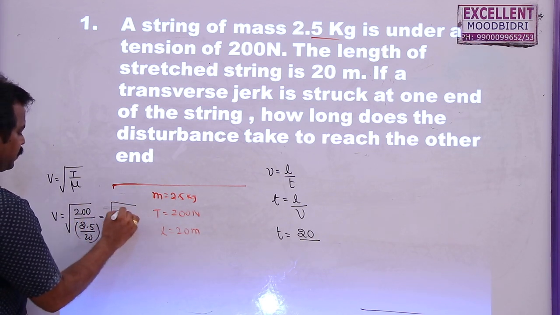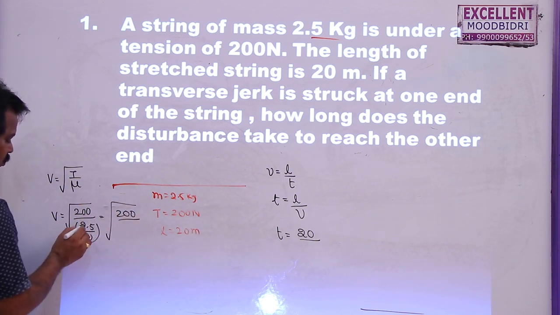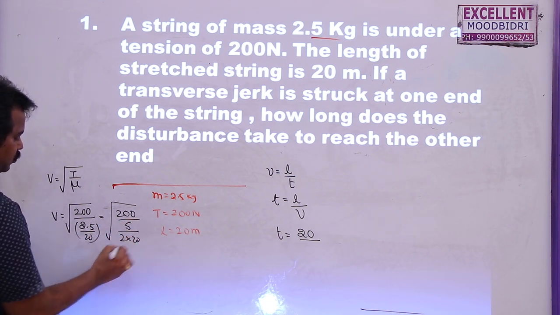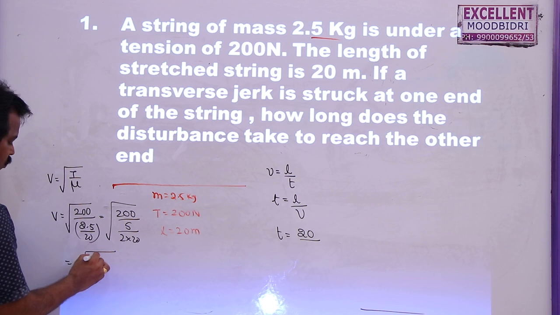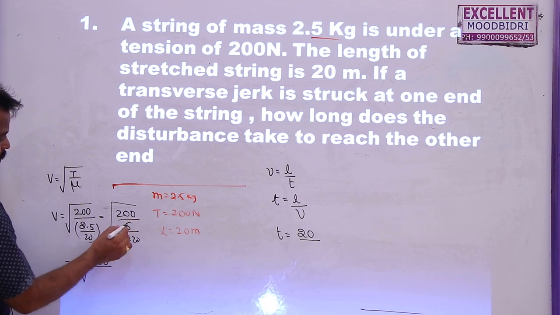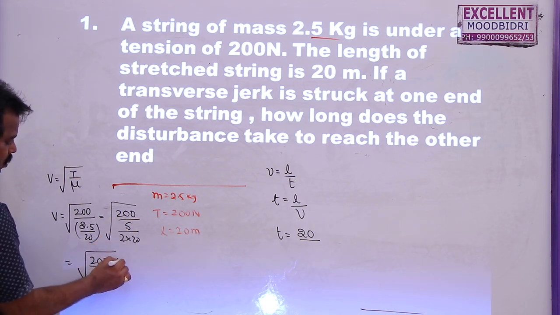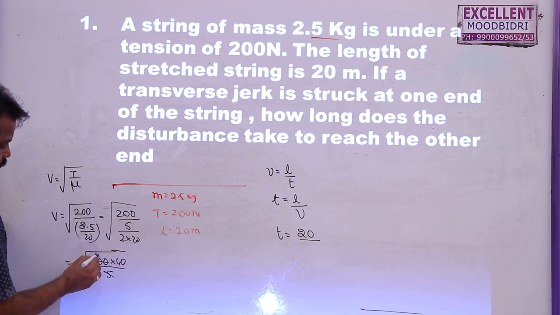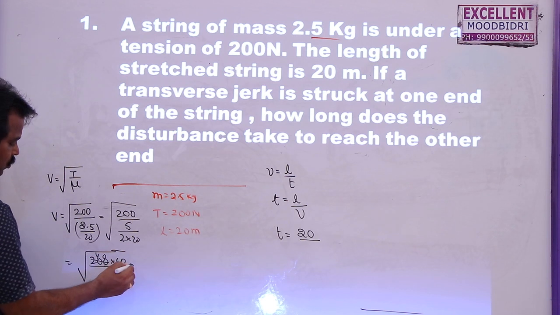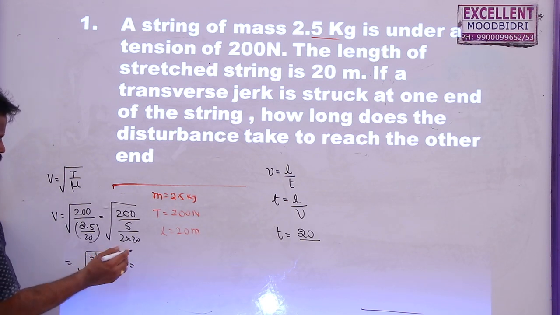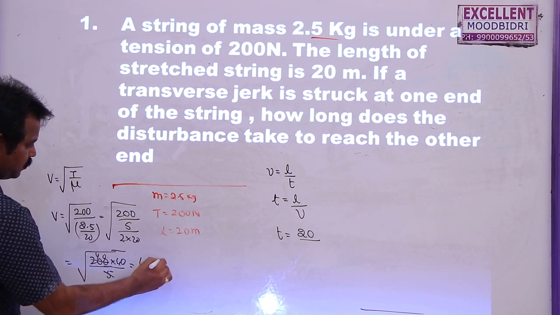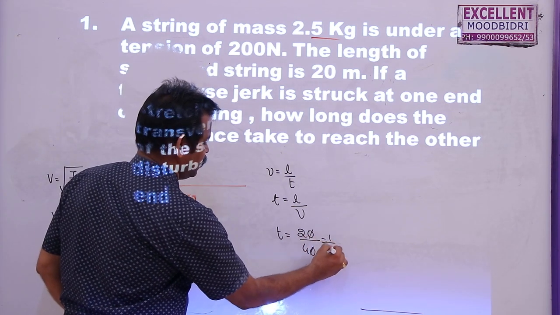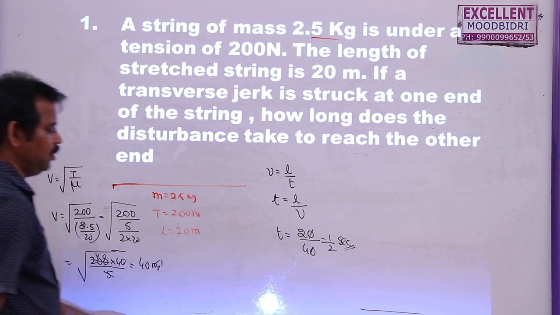So this will become 200 into, this is 2.5 by 20 given as 5 by 2 into 20. So this is root over 200 by 5 by 40, or 40 by 5. So 5 fours 20, 0. So this is 40 into 40, this will be 40 meter per second. So time is equal to 20 by 40, that is 1 by 2 seconds or 0.5 seconds.